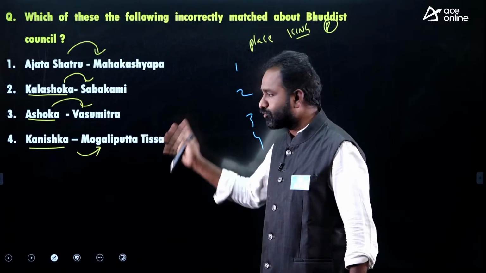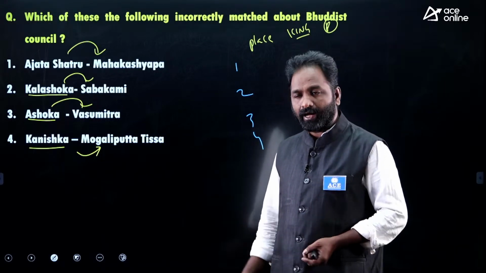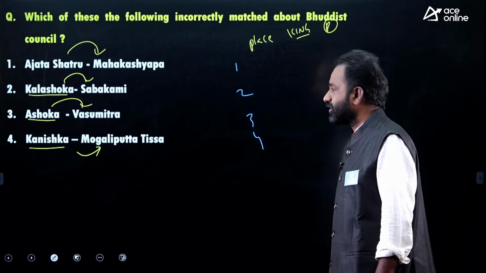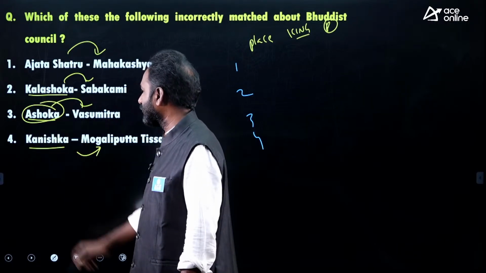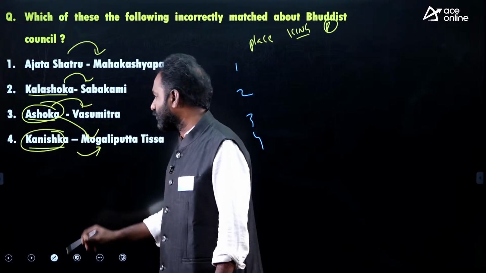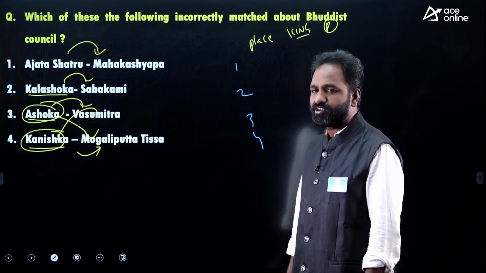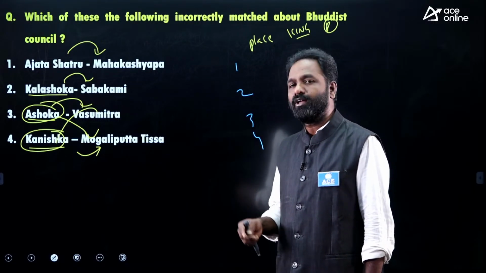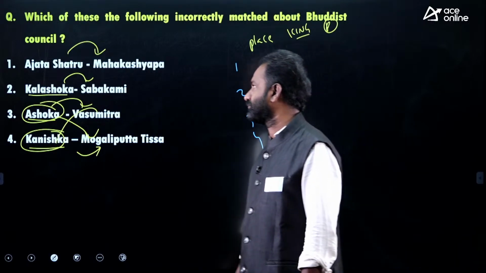Now the question is, out of these 4, maybe 1, 2, 3 or 4 are wrong, or may be right. It is not a single answer; multiple answers are there. So simply, without wasting any time: Ashoka held the third Buddhist council, headed by Mogaliputta Tissa. Kanishka held the fourth Buddhist council, headed by Vasumitra. So try to comment the places of the Buddhist councils in the comment section.